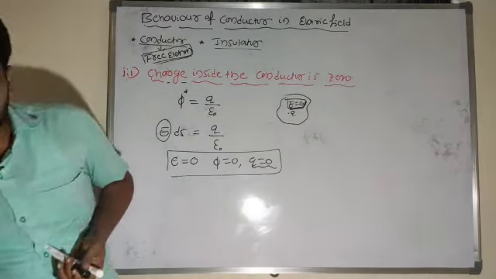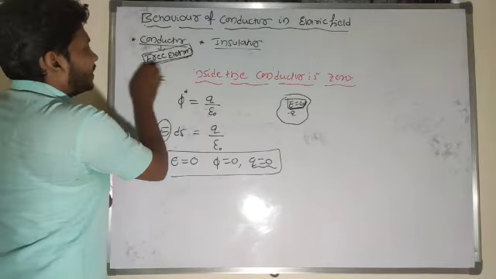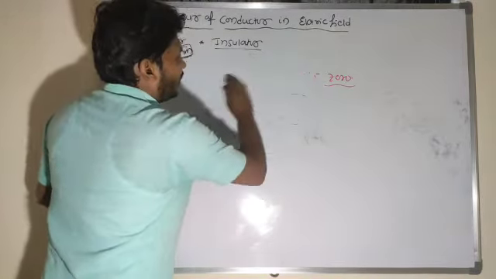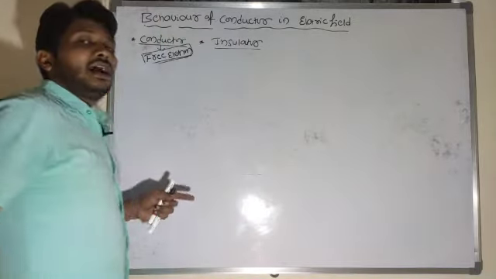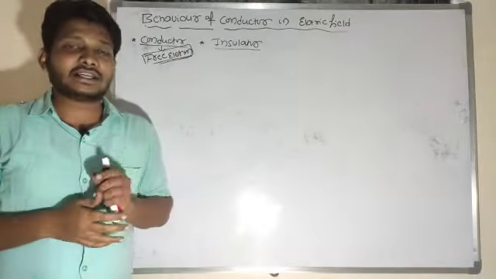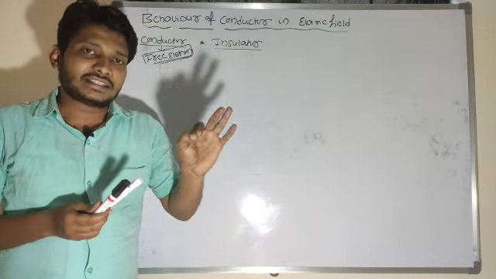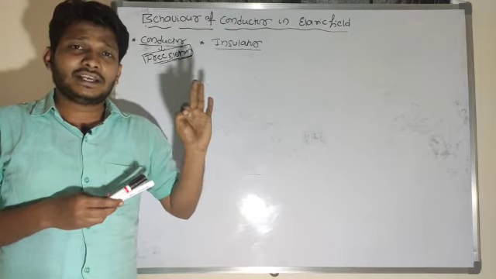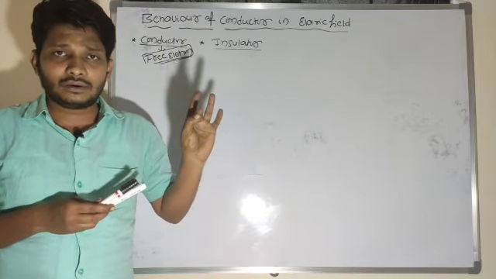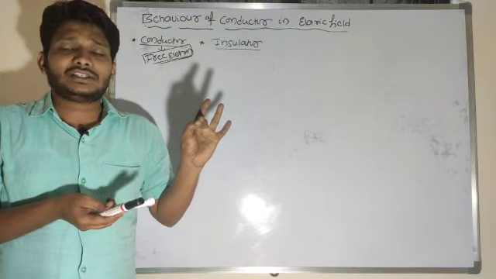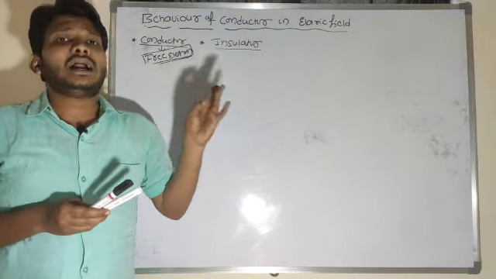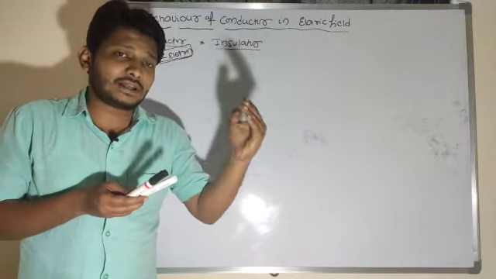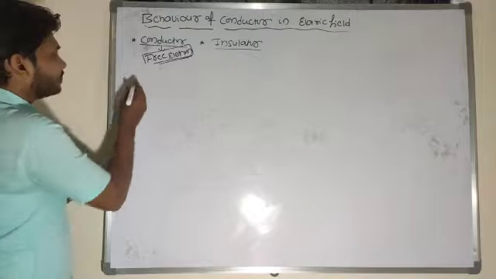Next, in the case of the conductor, we are understanding the direction of the electric field, the value of the electric field inside the conductor, and the charge inside the conductor. First we understood that the electric field inside the conductor is 0. Then we discussed that the net charge inside the conductor is 0, and we came to know that the electric field is always normal to the surface. Next we will move on.